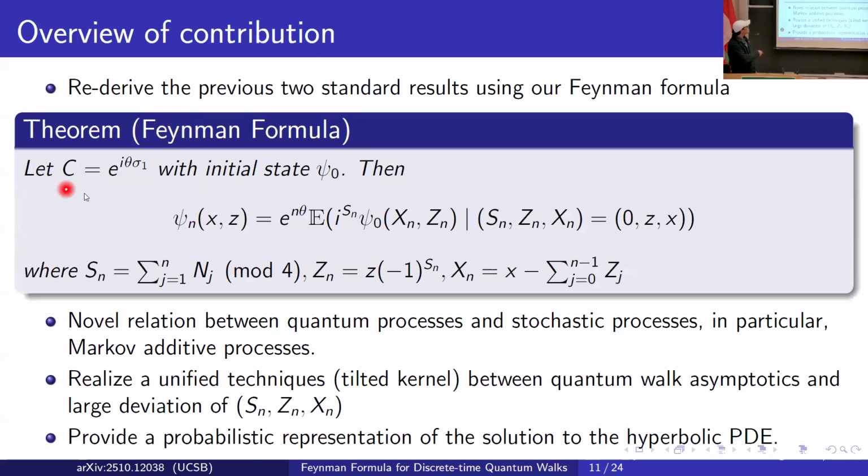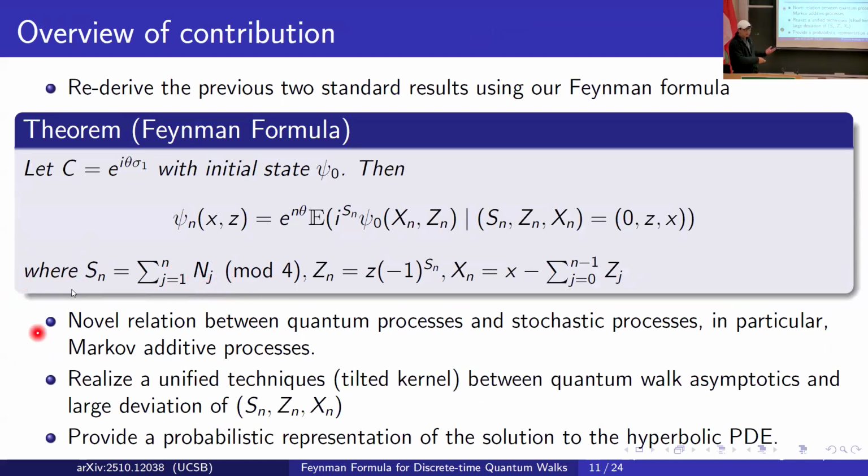Let me briefly talk about this Feynman formula. Again, our assumption is the homogeneous rotation coin. The amplitude of the quantum walk can be written as a conditional expectation of this Markov additive model. A Markov additive model consists of a triple. We have S_n, which is a Markov chain, a sum of independent Poisson random variables modulo 4.